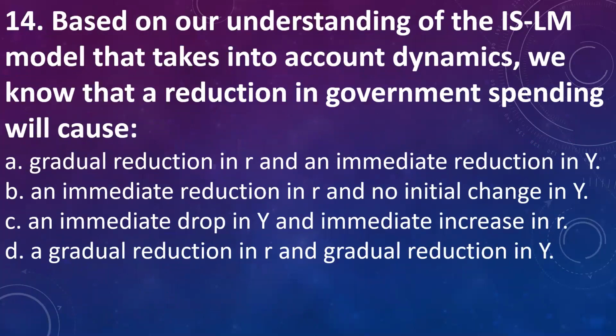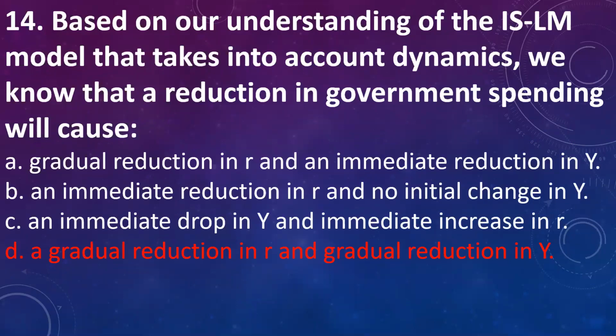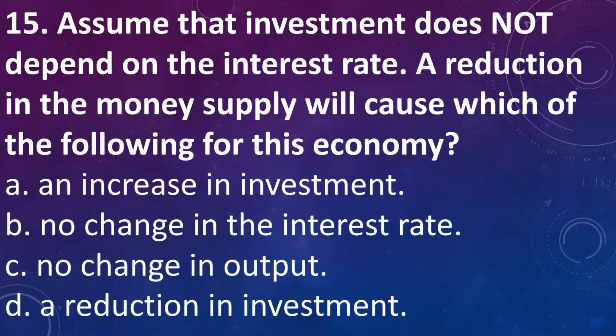Next question. Based on our understanding of ISLM model that takes into account dynamics, we know that reduction in government spending will cause A. Gradual reduction in R and immediate reduction in Y. B. An immediate reduction in R and no initial change in Y. C. An immediate drop in Y and immediate increase in R. D. Gradual reduction in R and gradual reduction in Y. Answer is D. When there is reduction in government spending, it will cause gradual reduction in R as well as gradual reduction in Y.